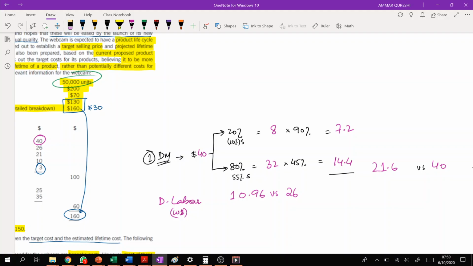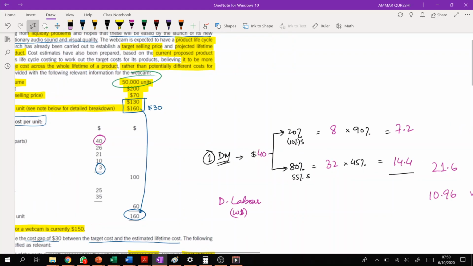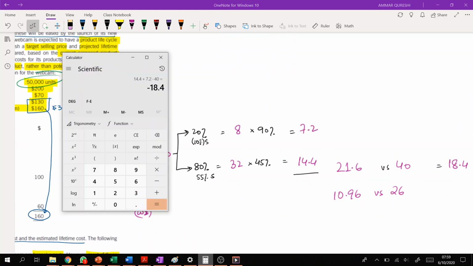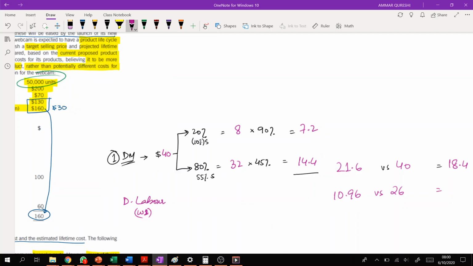So 10.96 compared with, okay, so let's write it here. 10.96 compared with 26. So there's a huge saving in labor cost, and this is going to be 10.96 minus 26. It's around 15.04, right?